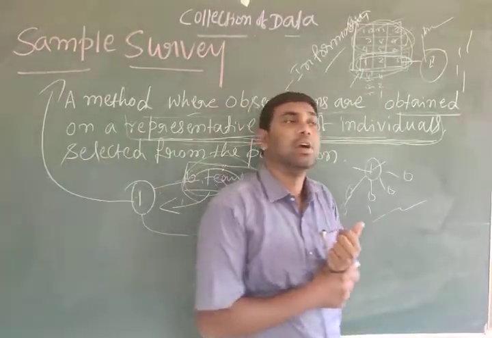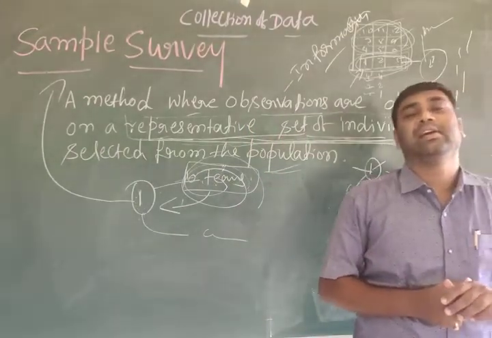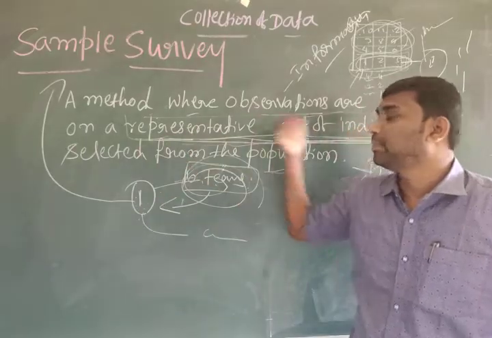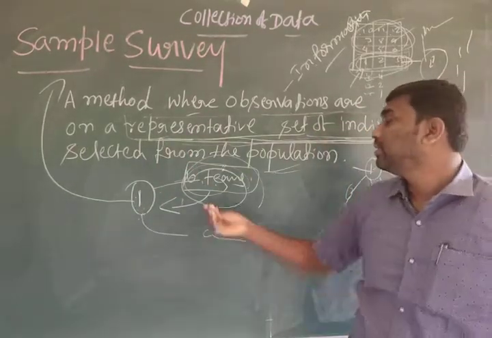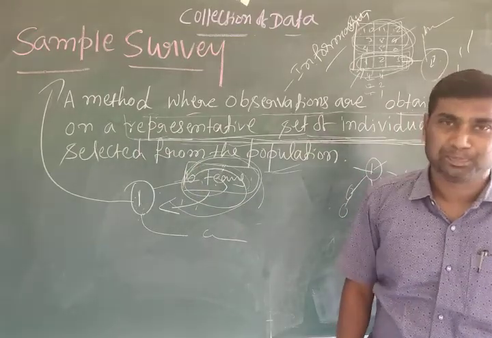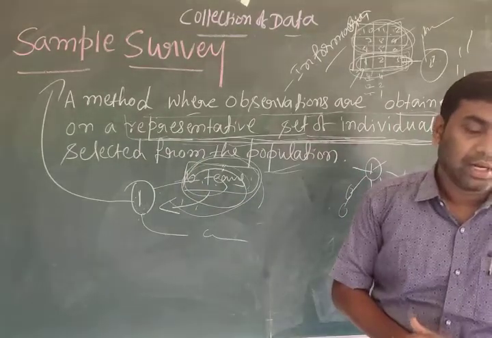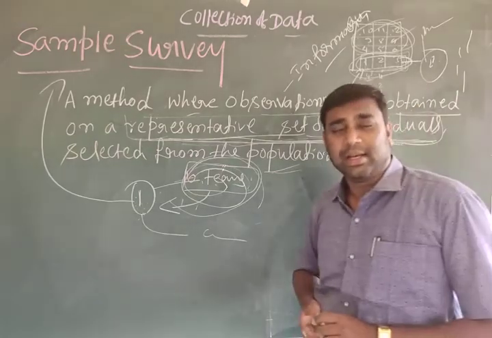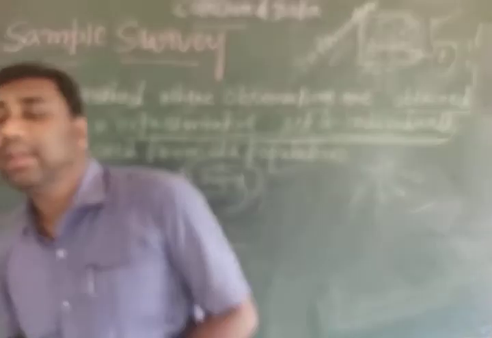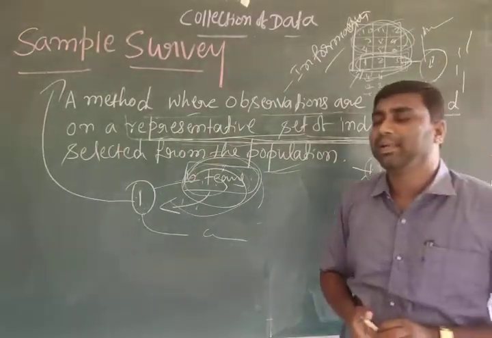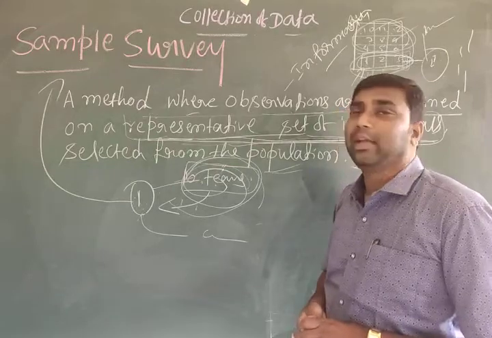On the basis of information collected from a representative set of individuals, we can estimate the remaining and give information about the rest, because the sample can provide reliable results. Why is the sample survey playing an important role?